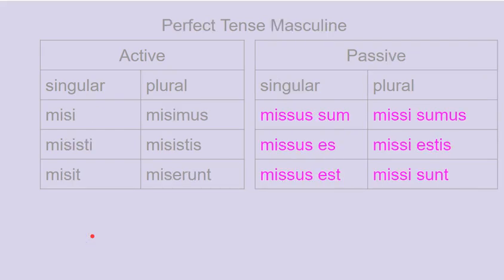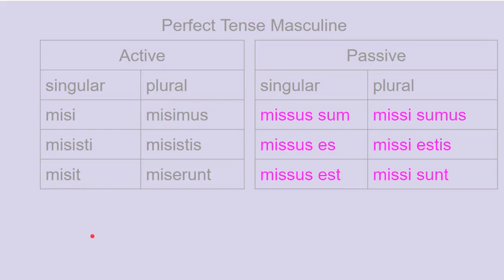Now we come to the perfect, active, and passive. And things changed quite a bit. In the active, it's one word. Misi, misisti, misit. Misimus, misistis, miserunt. And the perfect stem of mitto is mis. So the stem changes and we use different endings.